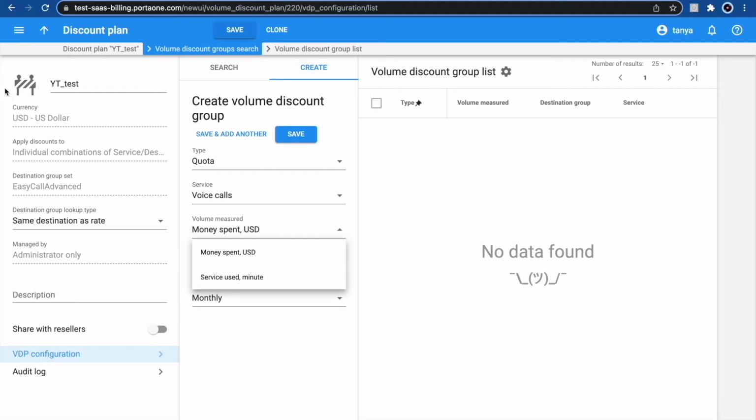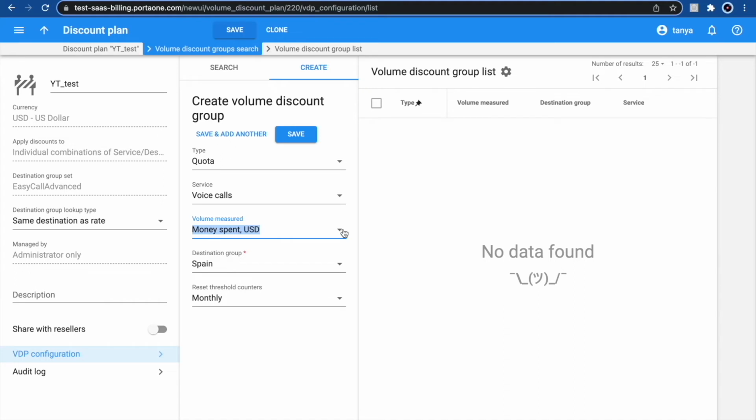A volume discount plan will always be in the draft status until we create and save at least one volume discount group. So we have already chosen our type, volume discount group type quota. Next, we need to choose our service. In this example, we will choose voice calls.